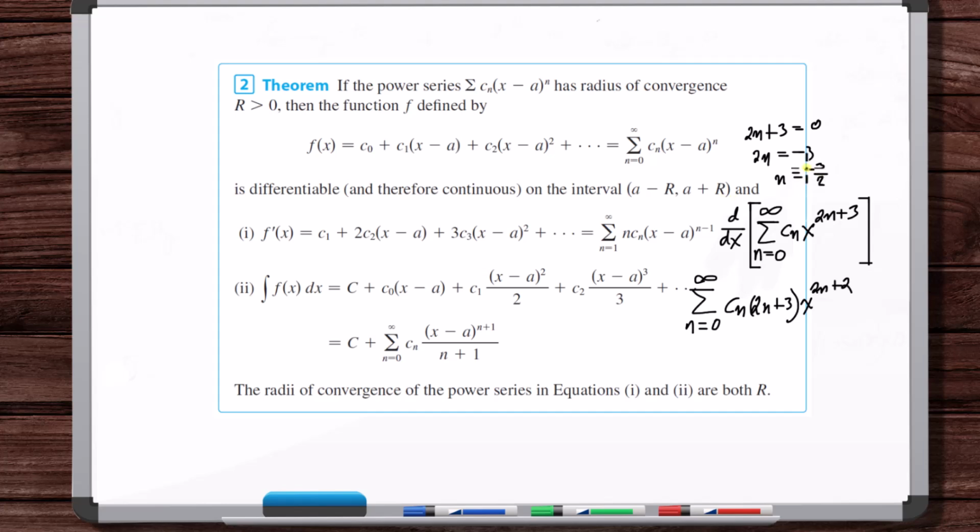So this is not even an integer, so it doesn't matter in that sense. But also it's negative, so it doesn't matter in that sense. But maybe if this was 2n plus 4, then we would have gotten n is equal to minus 2, but it's still negative, so it doesn't matter. So in that case, the only term that we had to look at was the first term. The first term wasn't a constant, so this is the derivative. We're done. Okay, but still though, what if we had this?